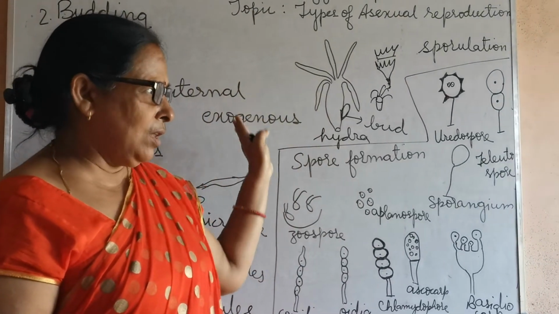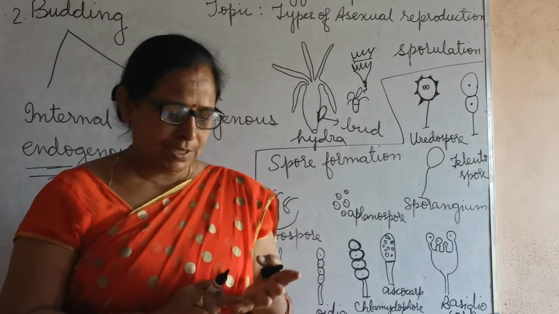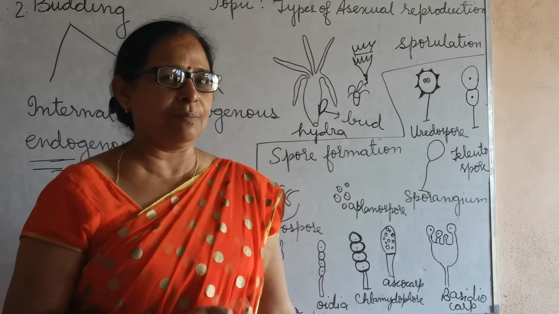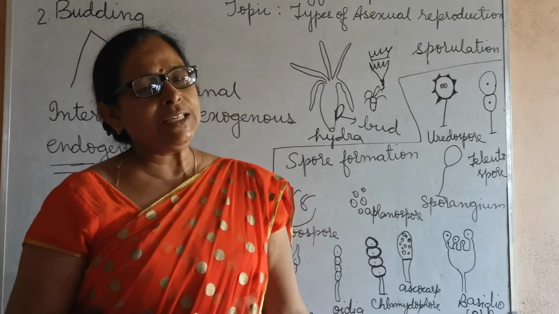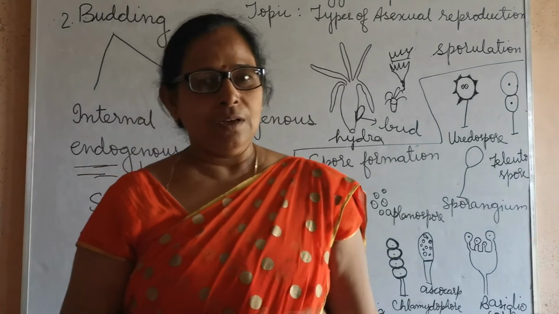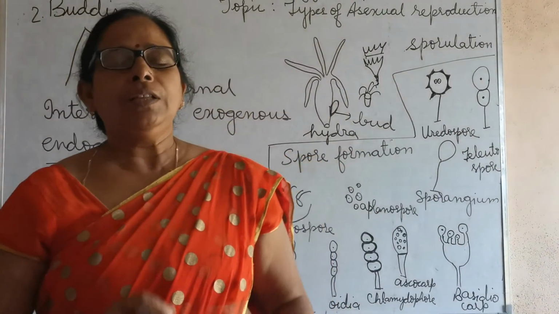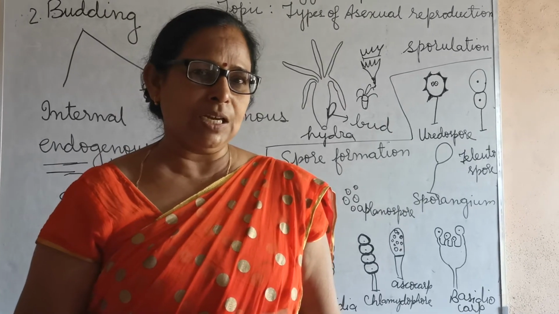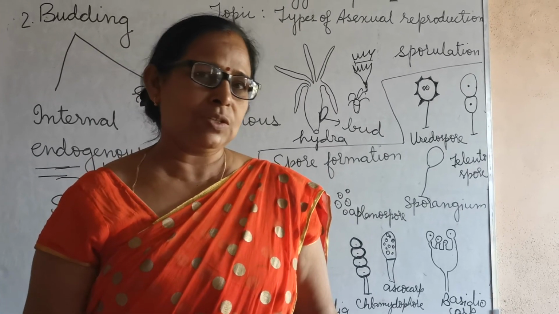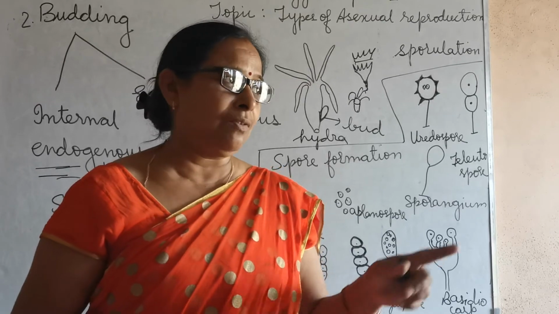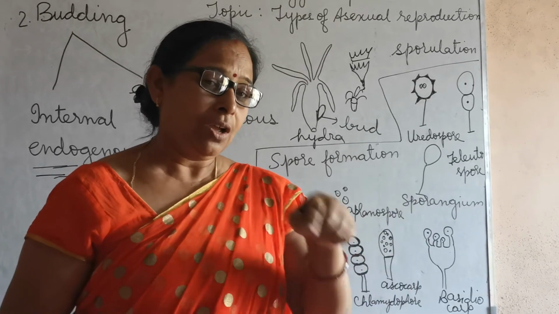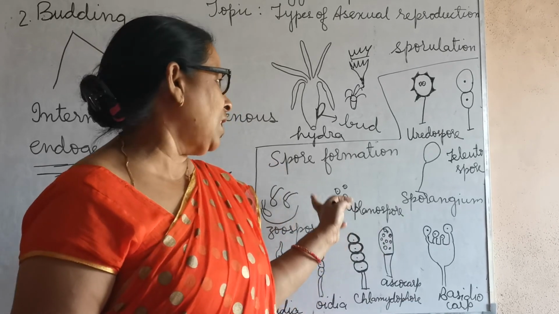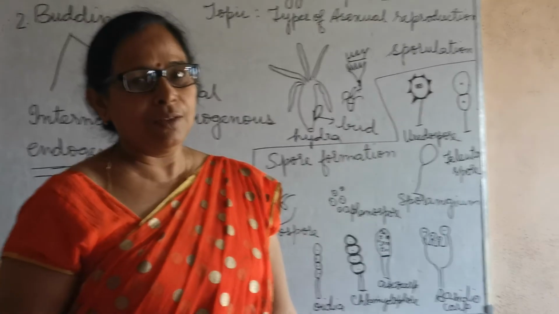So among all these three, fission, budding and spore formation, spore formation is considered the best method of asexual reproduction, because in this condition a number of spores are collected in a bag-like structure which may give rise to organisms. So there will be chances of survivability of some of the spores. So this is the best method of asexual reproduction.